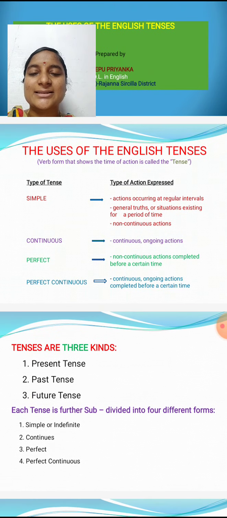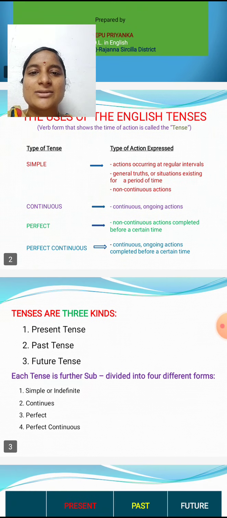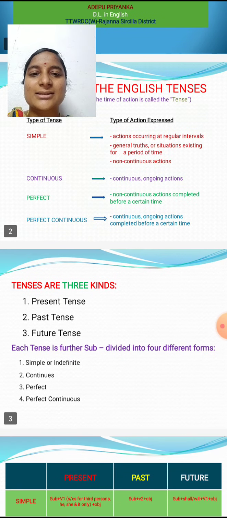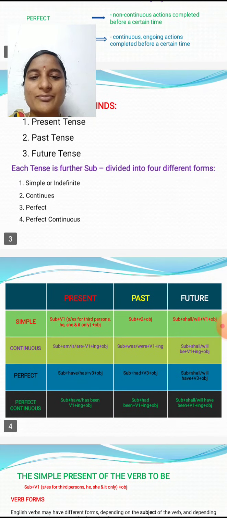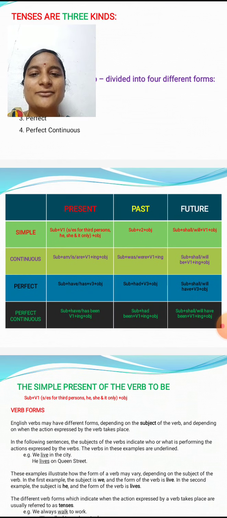So types of actions expressed in simple: actions occurring at regular intervals, general truths or situations existing for a period of time. In continuous: ongoing actions. In perfect: non-continuous actions completed before a certain time. And in perfect continuous tense: continuous ongoing actions completed before a certain time. So let us discuss the present, past and future.